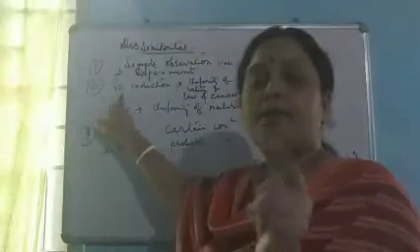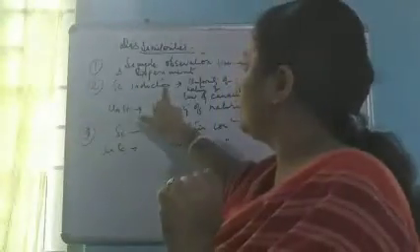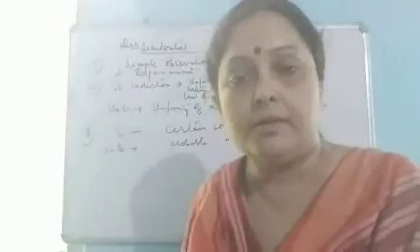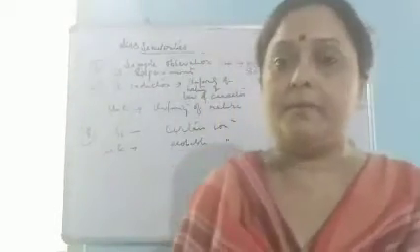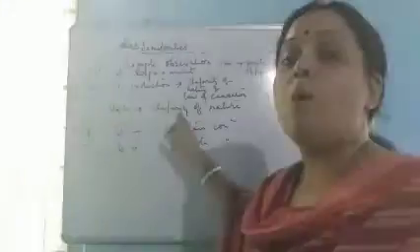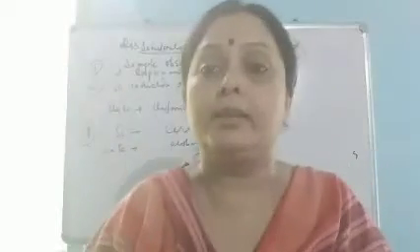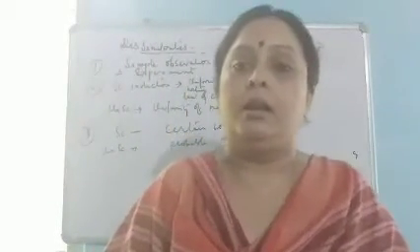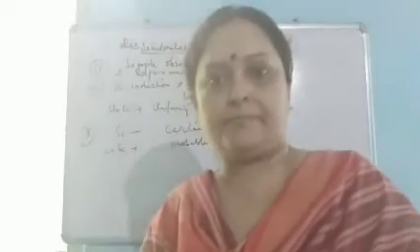The second point of dissimilarity is that scientific induction is grounded on uniformity of nature as well as law of causation, but unscientific induction is grounded only on uniformity of nature, and we have seen in our definition also that it never attempts to prove a causal connection.